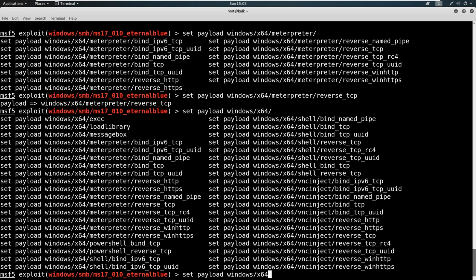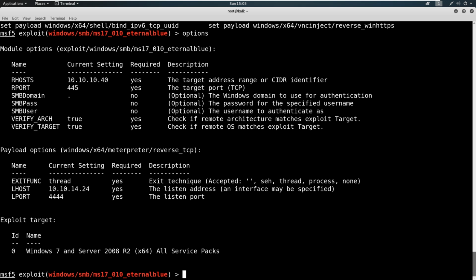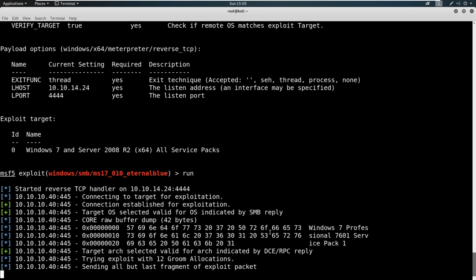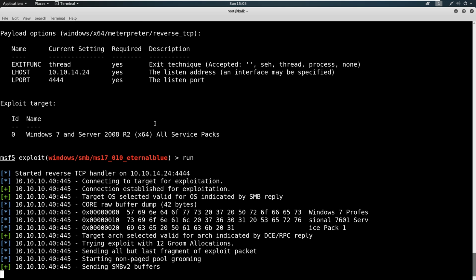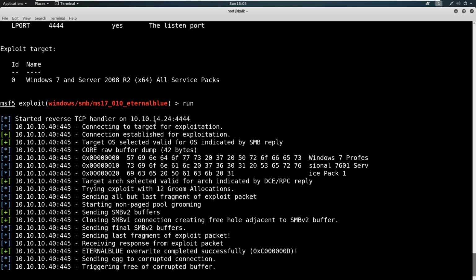So we already have our payload selected. Let's go ahead and say options. And you can see it picks for us our LHOST, that's correct, and our LPORT, that is correct, that's fine. We're going to go ahead and say run now. Or you could type in exploit if you want to be cool. You can see the payload option changed up here from the generic as well. So good to note. So we'll let this run, see if it works. It's possible that it doesn't work with this Meterpreter. It could be too much for it, and maybe that's why we're using generic, but hopefully we can improve this shell here.